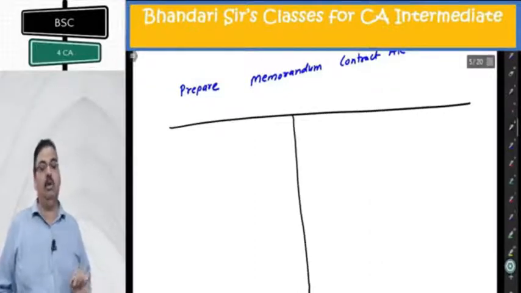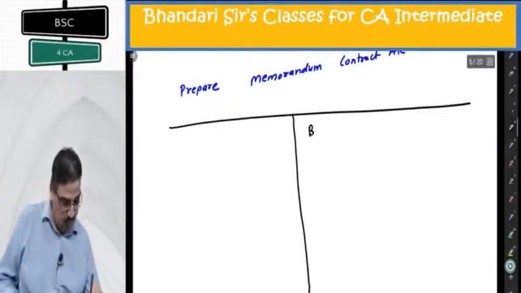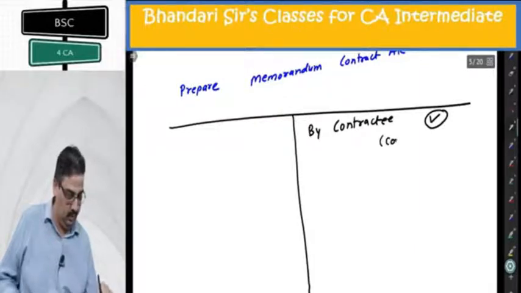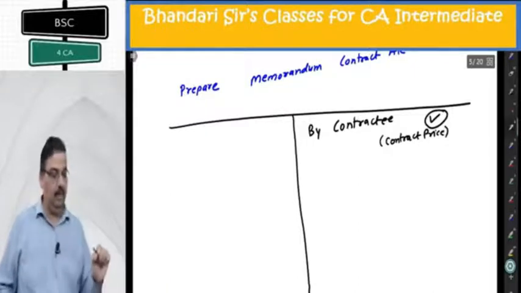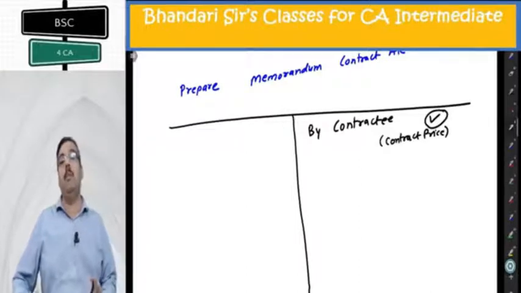It is just like contract account. By contractee, this is contract price on credit side. No closing WIP will come in memorandum contract.